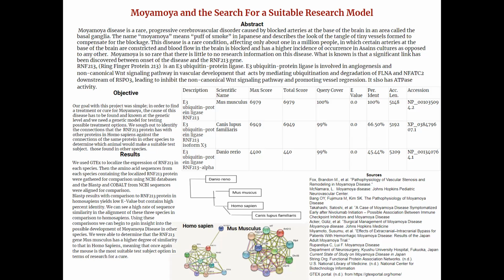We can see a high rate of sequence similarity in the alignment of these 3 species in comparison to Homo sapiens. Using these comparisons, we can begin to gain insight into the possible development of Moyamoya disease in other species. We were able to determine that the RNF213 gene in Mus musculus, the house mouse, has a higher degree of similarity to Homo sapiens.